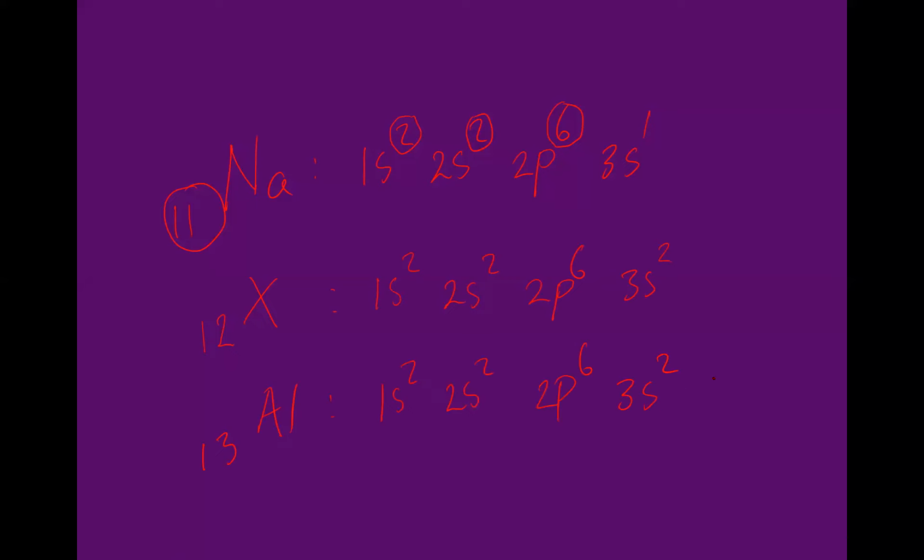After that, 3p1. Is it 6 here? Of course not. Because we have 13 electrons, 2, 2, 6, 2 is already 12. So this is 1. So the last orbital will hold the remaining electrons. That's why the number here can change. It is not the maximum. This number changes depending on how many electrons you have.